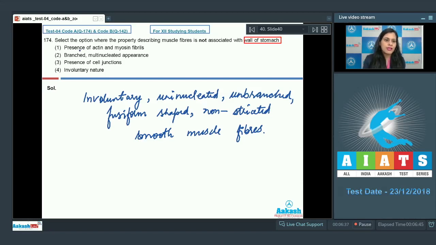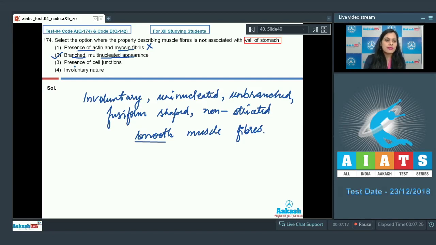The very first option given is presence of actin and myosin fibrils, and smooth muscle cells also have actin and myosin fibrils, so this cannot be a correct answer. The next option given is branched and multinucleated appearance, and this is an incorrect option and is a correct answer to our question because this branched and multinucleated appearance is a property of voluntary muscle fibers and not of involuntary muscle fibers.